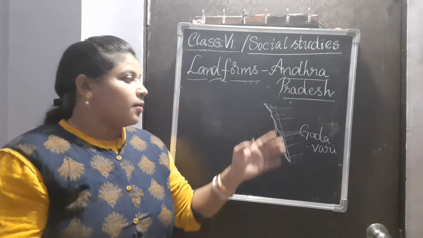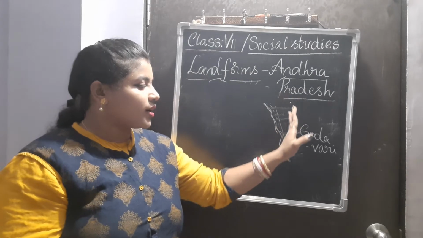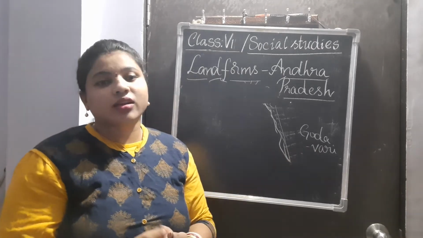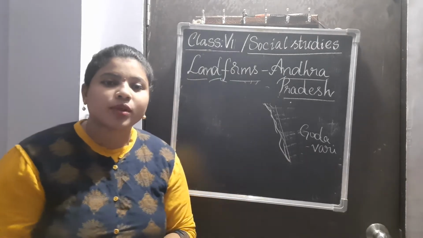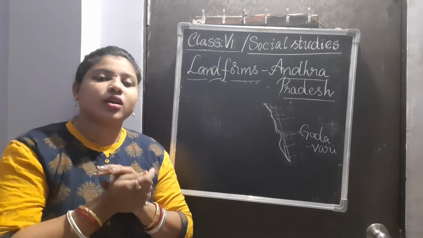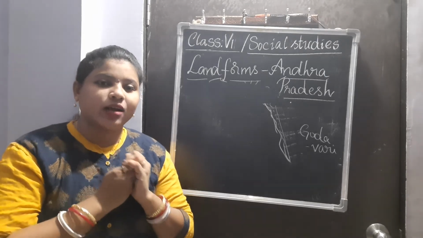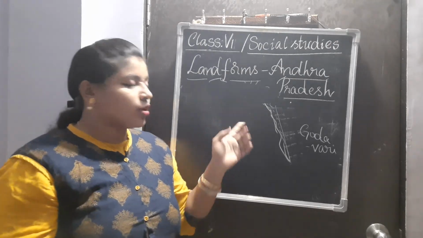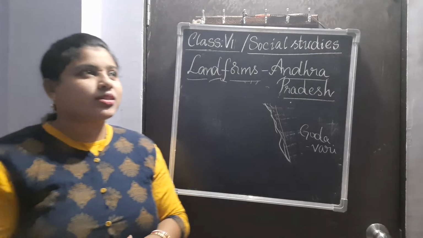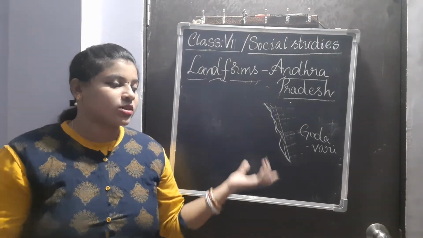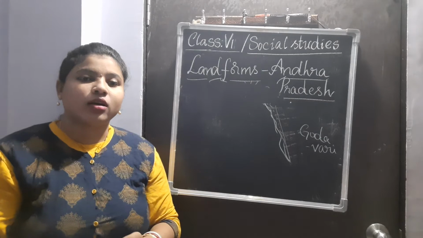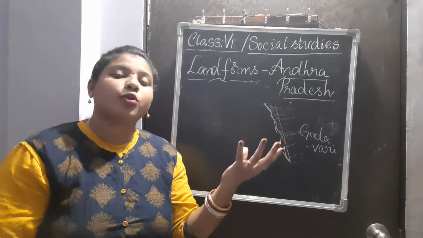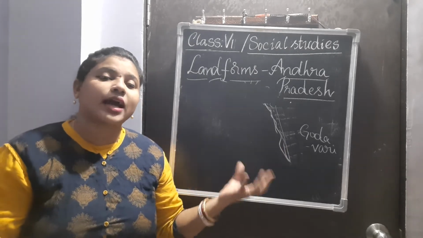Usually the fertile soil is deposited on the banks of the rivers. With the help of the Godavari and Krishna rivers, we people in Andhra Pradesh grow most of the grains in India. That is because of Andhra Pradesh. That is the reason why these plain areas, the coastal plain areas, are known as the granary of India. That means producing grains.